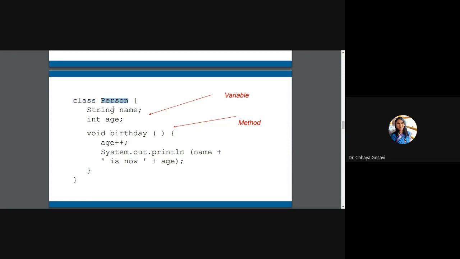Then person, and the person should have name and age. The type of name is string and the type of age is integer, that we have decided. So this information is related with a person. These are called variables or instance variables. And we are defining a method which will operate on these variables, say birthday. On his birthday, we'll increment the age and display that this person is of this age now. So how to create this class?